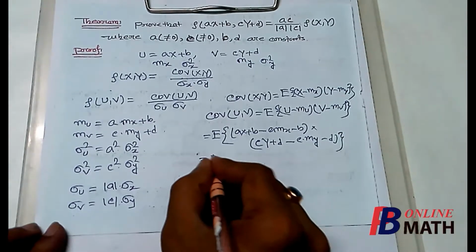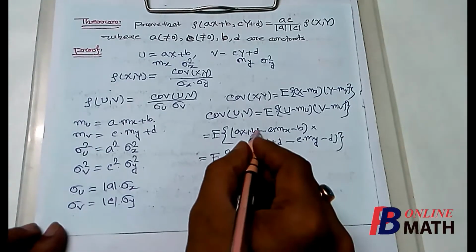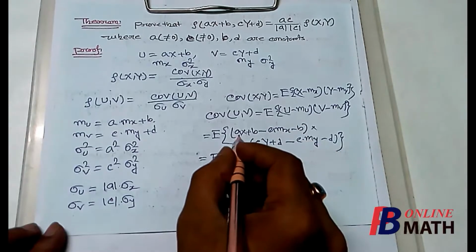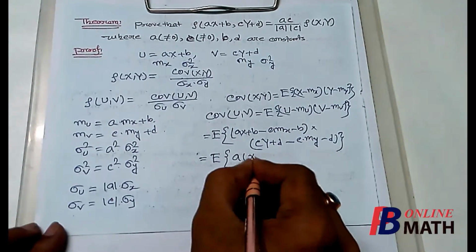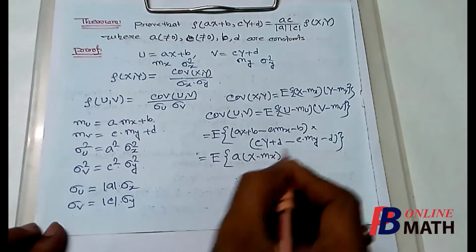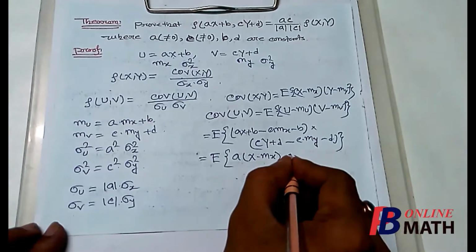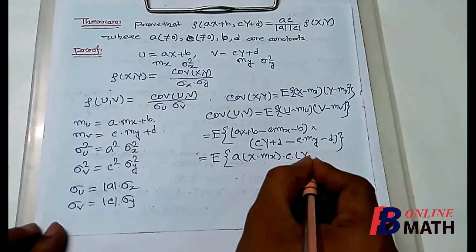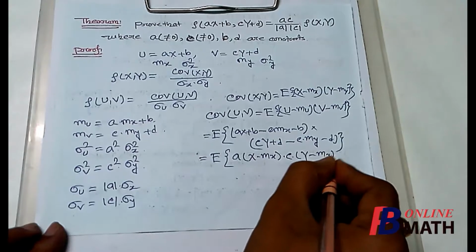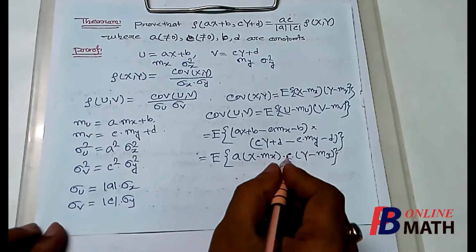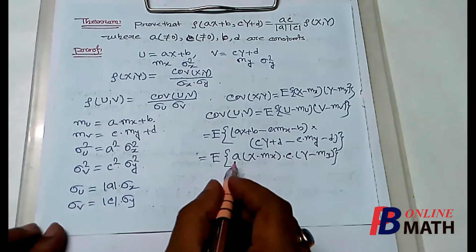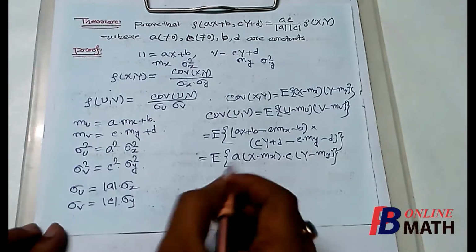So this is equal to expectation of, now cancelling b, we find that this is a into x minus mx multiplied by, cancelling d, c into y minus my. Now since a and c are constants, we can take these two quantities outside the expectation.